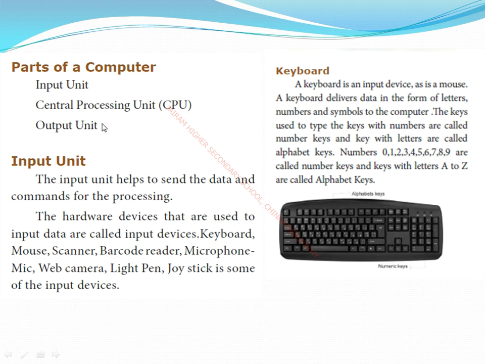Next, the output unit. What is the purpose of the output unit? The output unit uses output devices to display the output on the screen. The frequently used output devices are the printer and the monitor. There are a lot of output devices: projector, plotter, speaker, and so on all belong to output devices.